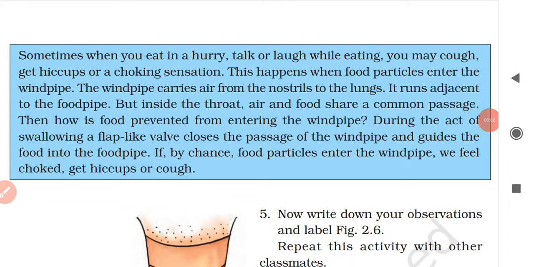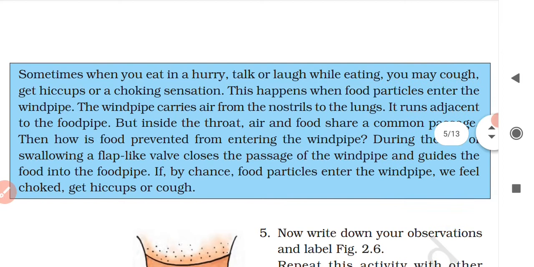Okay, the next topic is given on page number 15, that is, why do we get hiccups? So let us see this. Sometimes when you eat in a hurry, talk or laugh while eating, you may get a cough, get hiccups or a choking sensation. Okay, so how does this happen? This happens when the food particles enter the windpipe. The windpipe carries air from the nostrils to the lungs, and it runs adjacent to the food pipe.